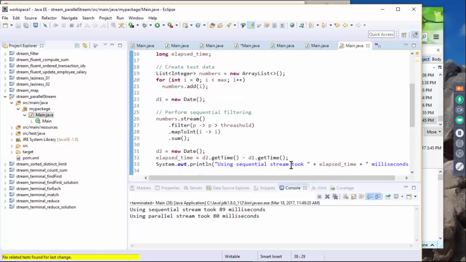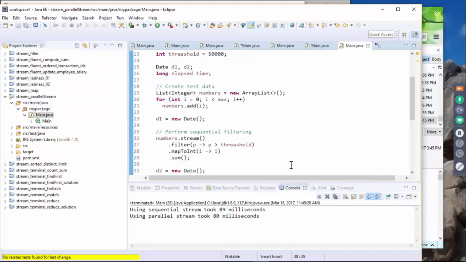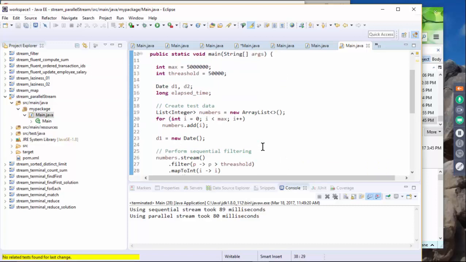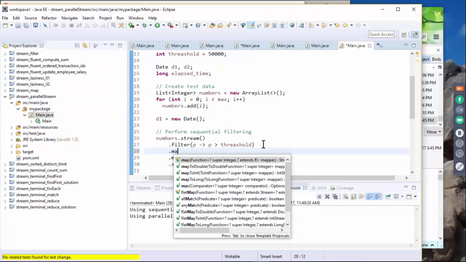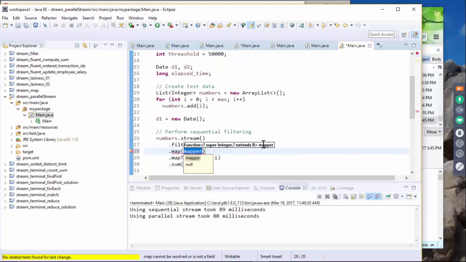Okay, so what I want to do is try the threshold, and perform a map operation, dot map, i times i. So we're going to create a square.